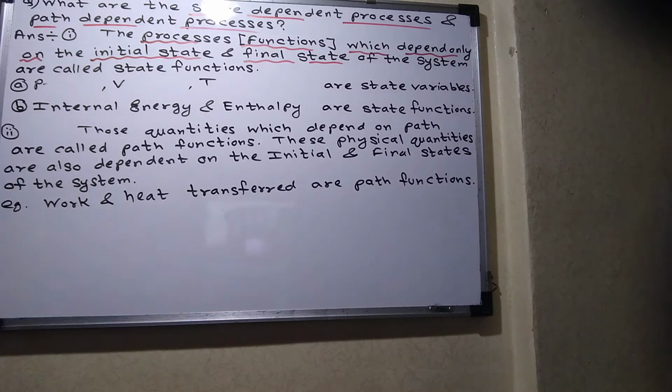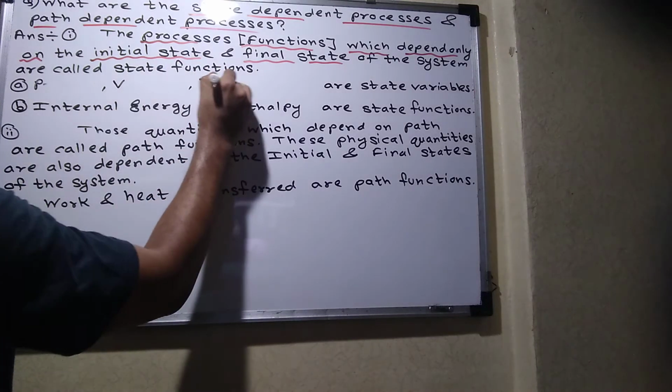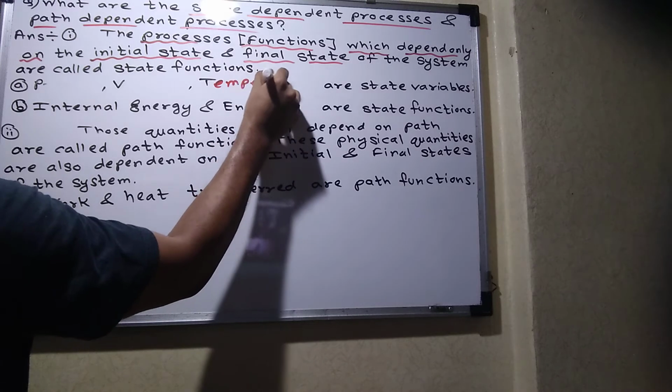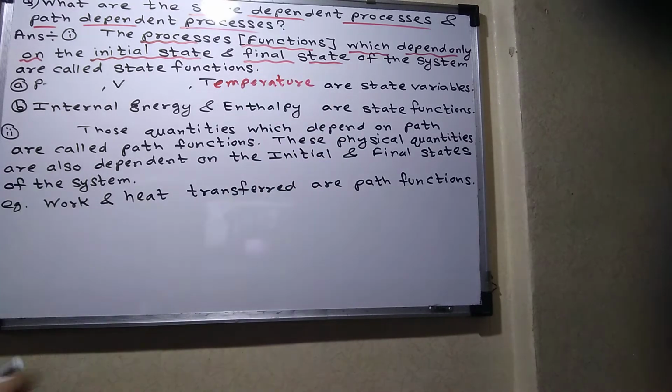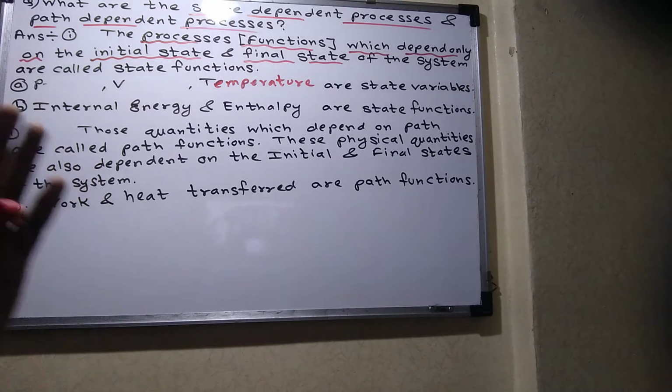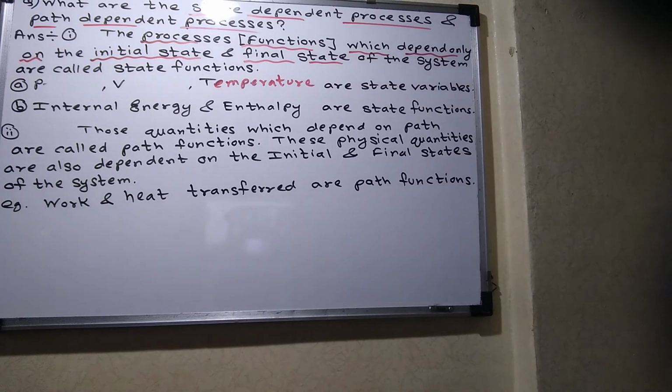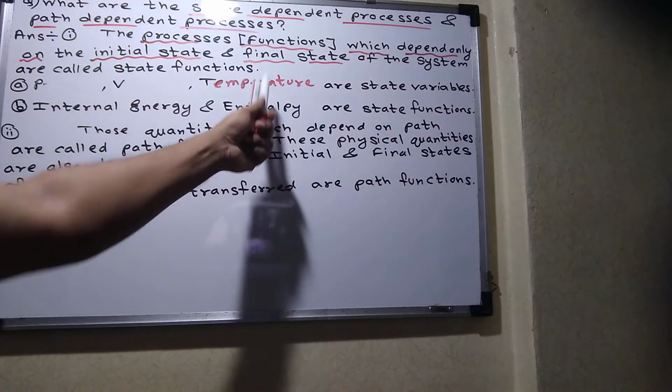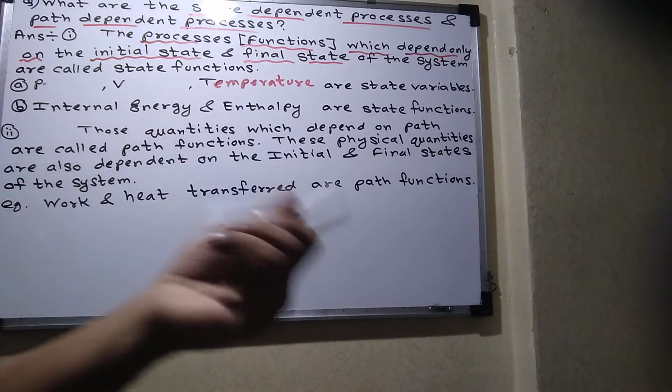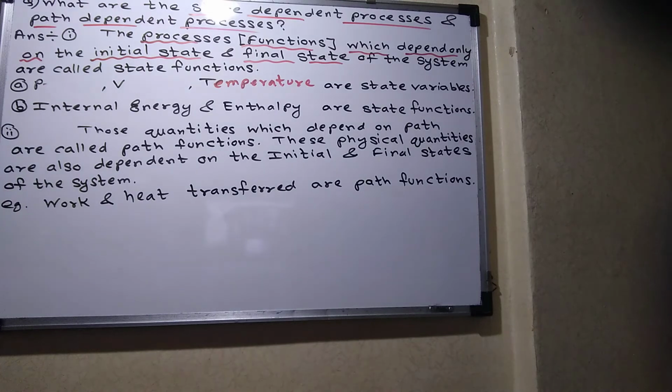For example, if I consider the example of temperature, last year we did the experiment on temperature. At that time we noted only the initial temperature and, after some time, the final temperature. So temperature is that state variable where we are interested only in the initial state and final state.